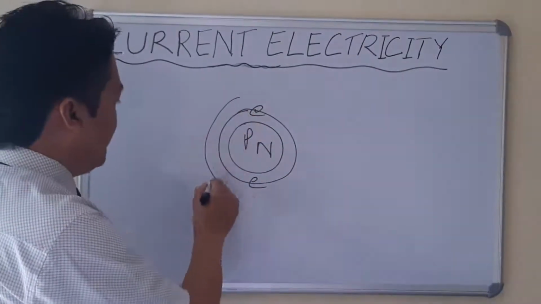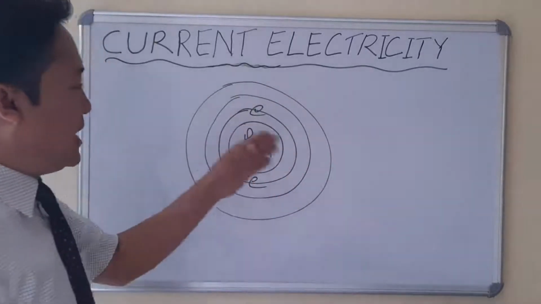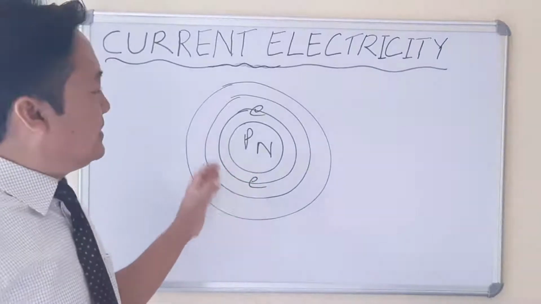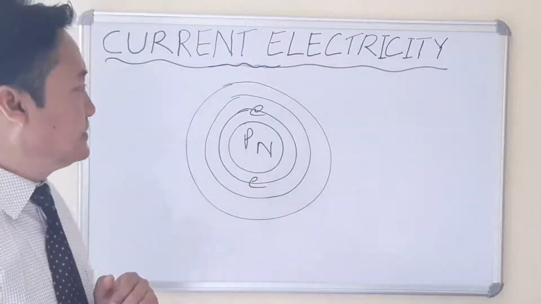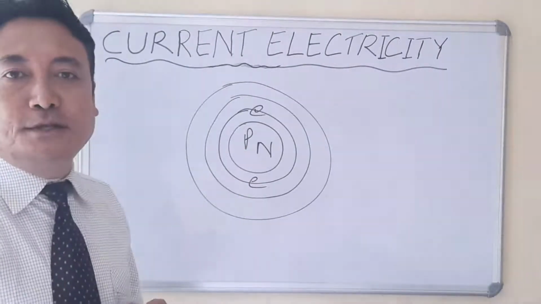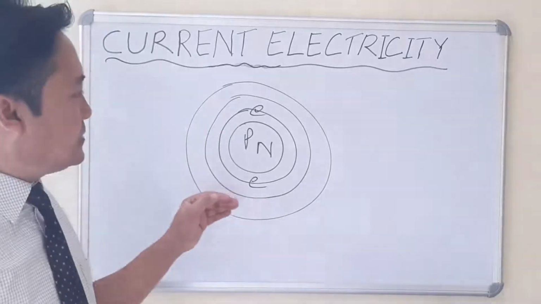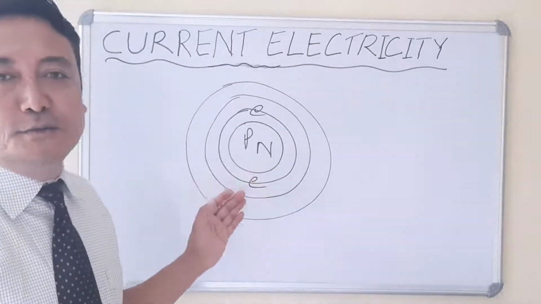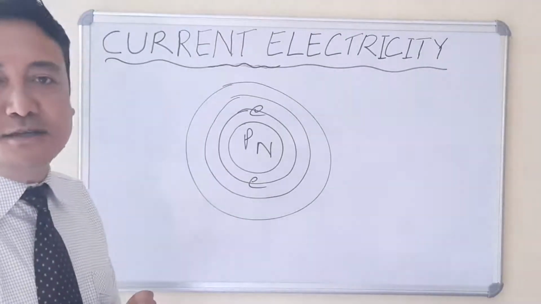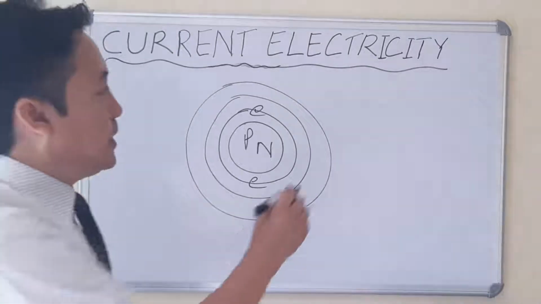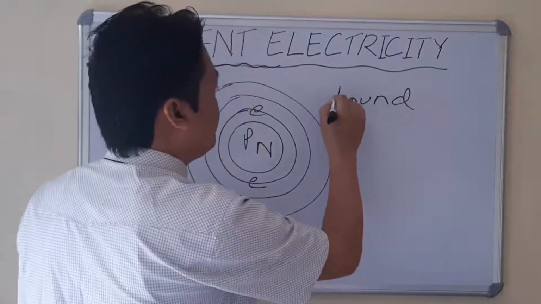Now if I make a number of shells or orbits, the electrons revolve and remain in their respective paths or shells. The electrons which are very close to the nucleus are strongly attracted by the force of attraction. These electrons are not free to move, they will not leave their place because of the strong force of attraction of the nucleus, and therefore these electrons are known as the bound electrons.